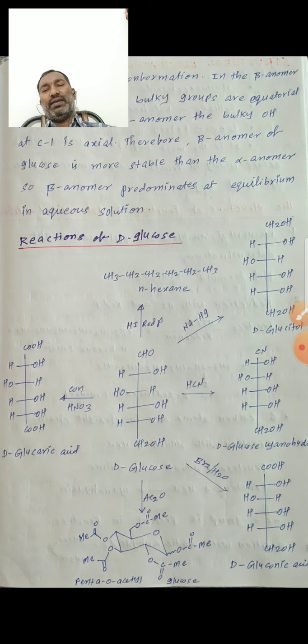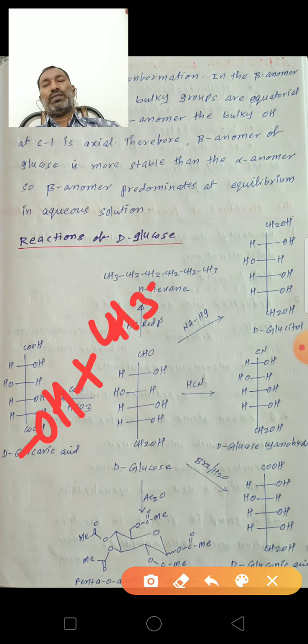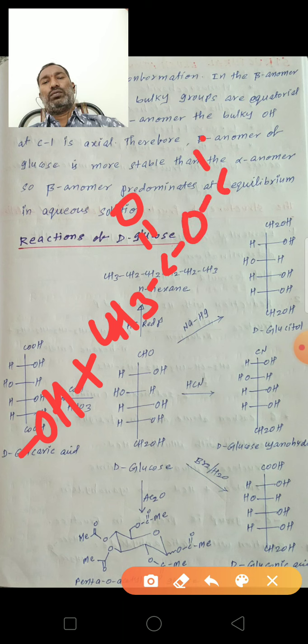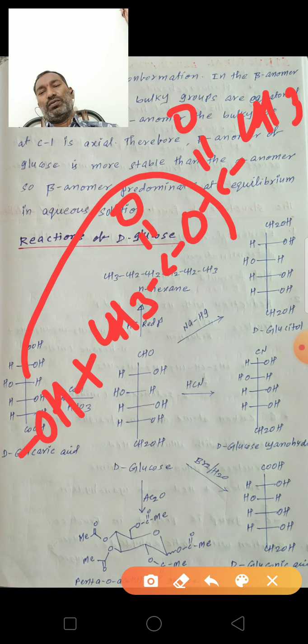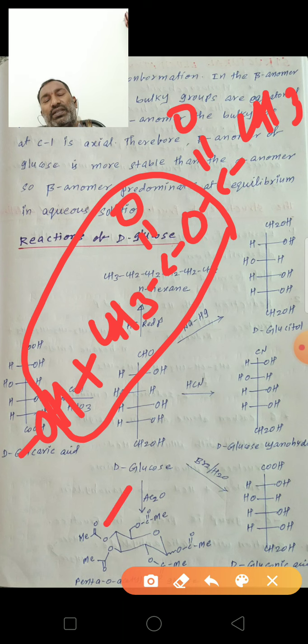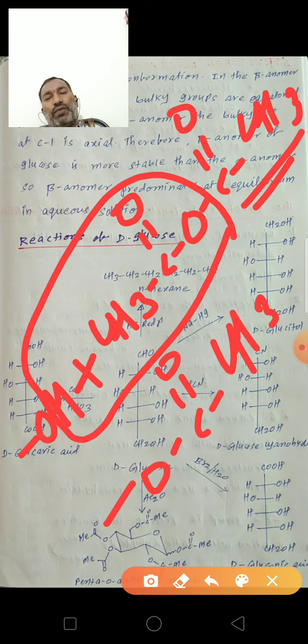See here, this OH. The acetic anhydride formula is CH3CO-O-COCH3. By loss of a water molecule, the hydrogen is replaced by the acetyl group, O-C=O-CH3, forming an acetate.